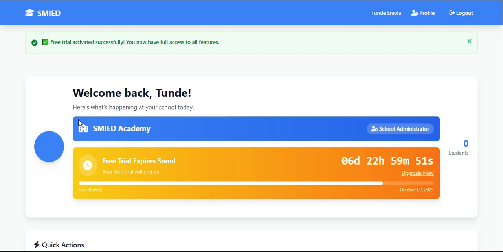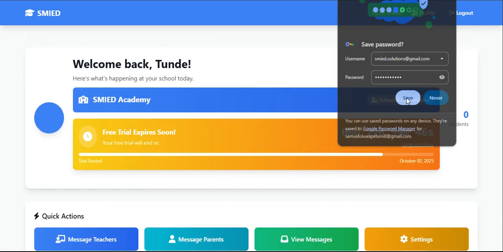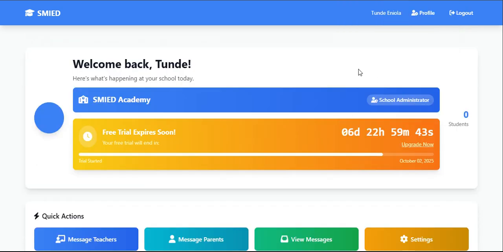So that means that I've used that name before. However, it has created it for me. So I'm going to save this. If you're using Chrome, it's good that you do that. I always advise that you save it. And of course, on this trial method, you only have 7 days. As you can see, it's already counting down. At the end of the 7 days, you can upgrade, or even while it's on, you can go ahead and upgrade with a subscription.